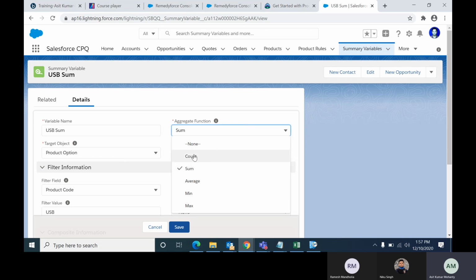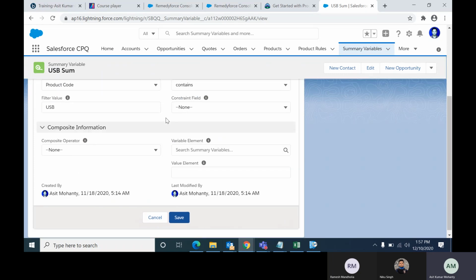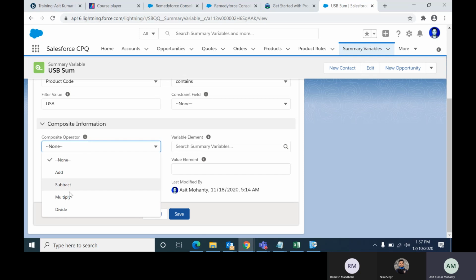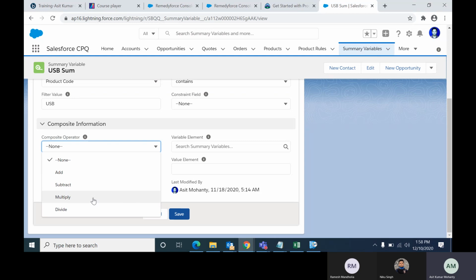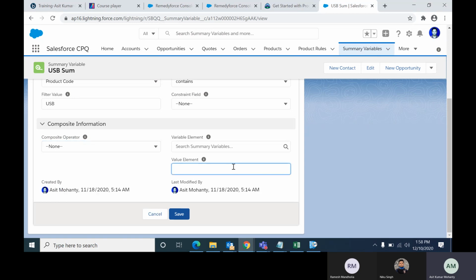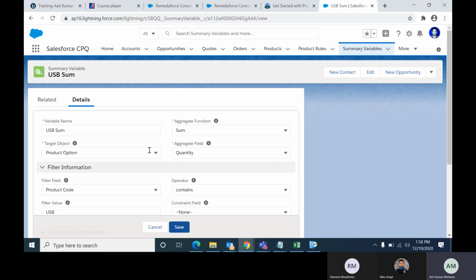I will select sum. Here you can see count, sum, average, mean, max. These kinds of things are the aggregate functions. But multiplication and division, which I mentioned, are the composite operators: add, subtract, multiply, division. You can combine both. Suppose you are adding and multiplying by 2. You can add it here, and for the composite operation you can use multiply and give the value element as 2. Like that you can do. But here we are just summing up all the quantity of USB devices. That's it. USB sum, I'm just giving a text name.